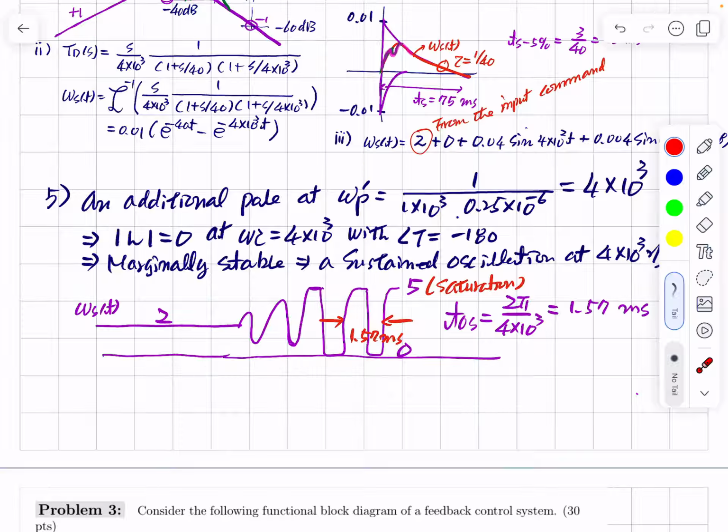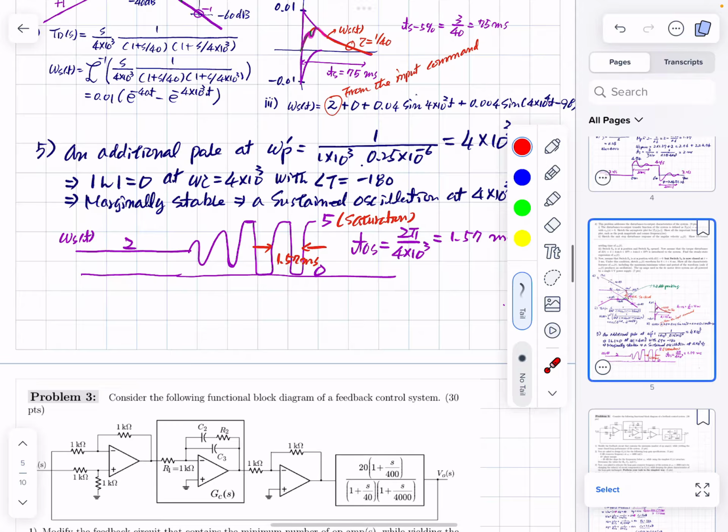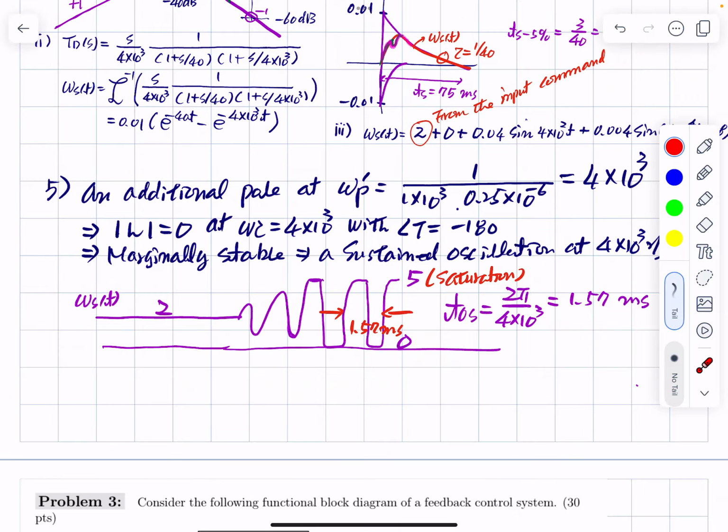So maybe one example is 4 and 0. But in practice there is some voltage drop in the internal transistor or BJT. But you should show this saturation anyway. All right, and the oscillation frequency is 4,000. It comes from this number, and then the number is 1.57 milliseconds. Okay, so that's number 2.